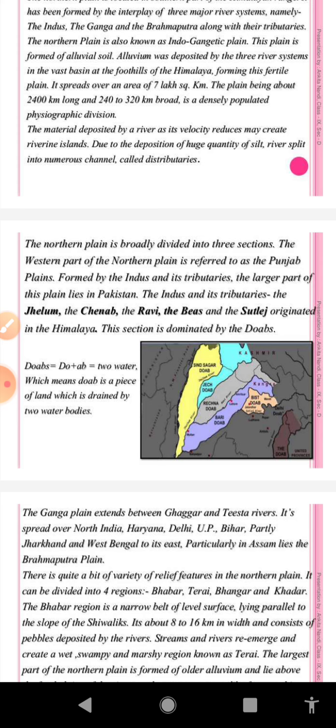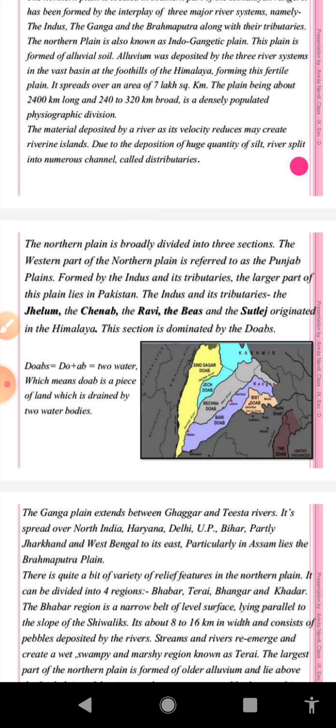And the Ravi also rises from the Himalayas. In history you might have studied that after partition, major parts of the Indus Basin are lying in Pakistan, and in India we have a very small part of this basin, which is known as the Punjab Plain.